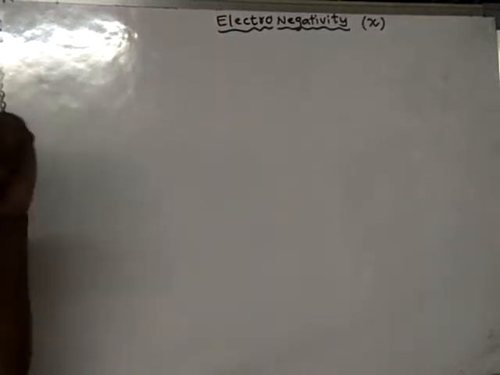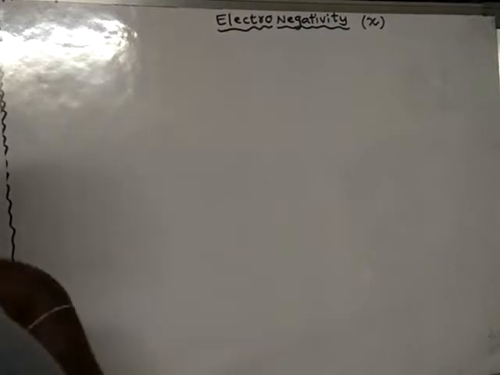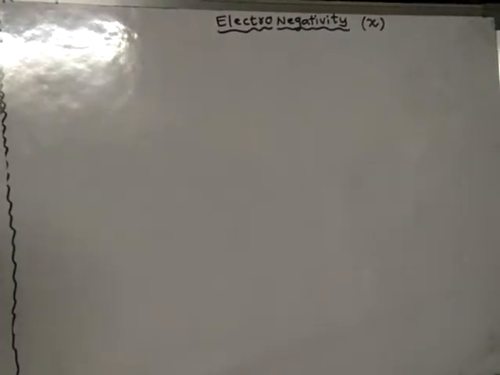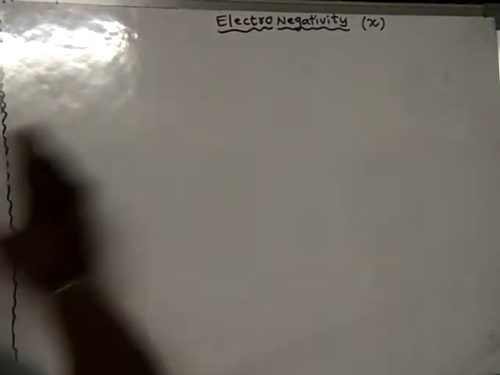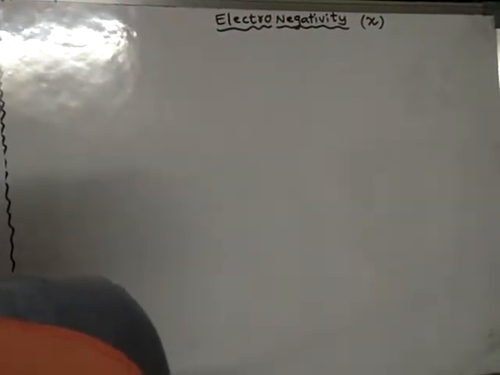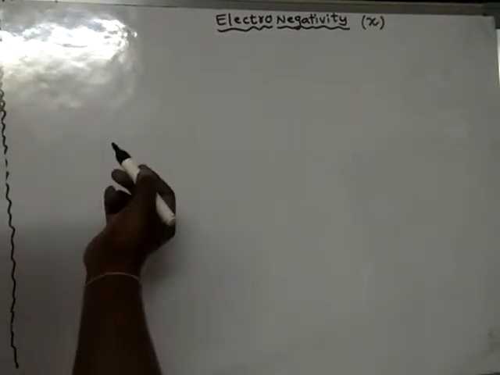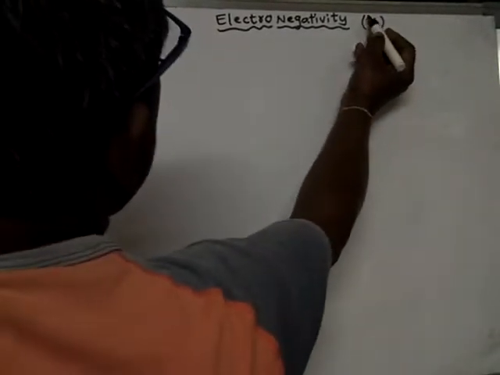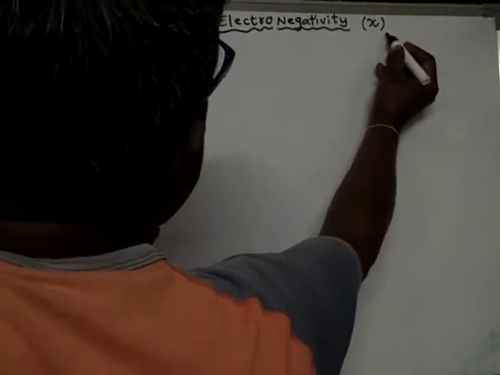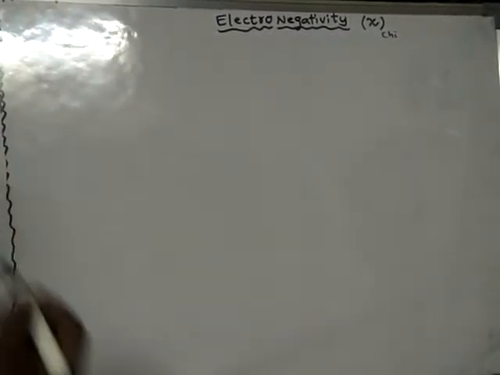Now today we are going to learn about a new periodic property, or atomic property, known as electronegativity. Electronegativity is denoted by a Greek letter, chi.